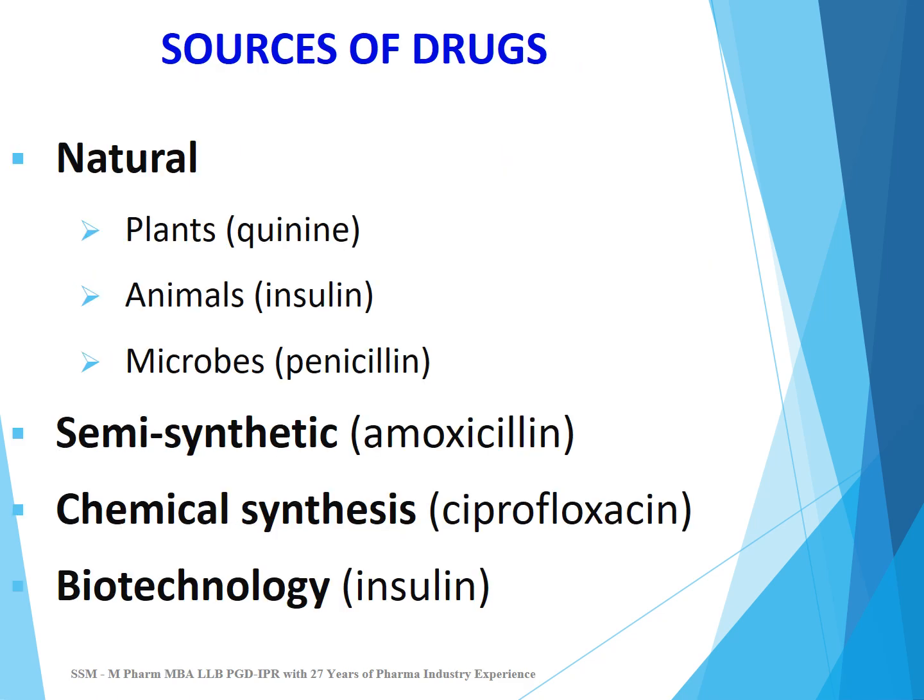Sources of drugs: natural sources, like plants, for example quinine from cinchona bark; animal source, insulin; microbial source, penicillin; semi-synthetic. These are synthesized from naturally occurring products, like amoxicillin, which is produced from penicillin in the lab. That's why it is semi-synthetic. Chemical synthesis, example ciprofloxacin; biotechnology source, example insulin.